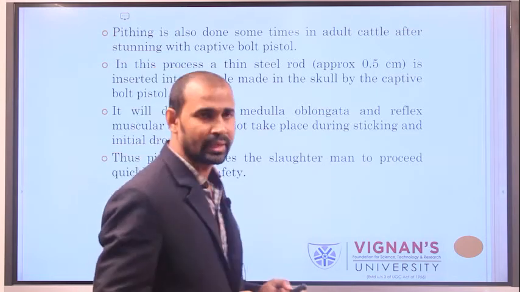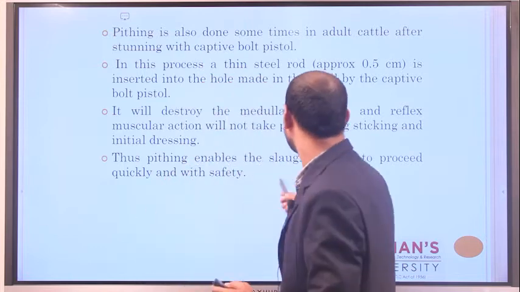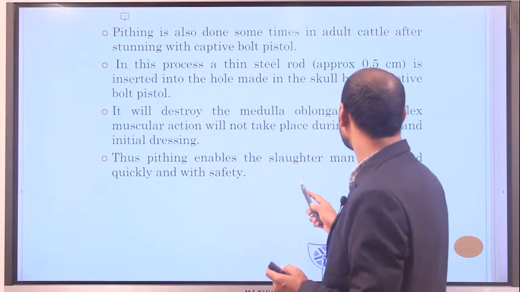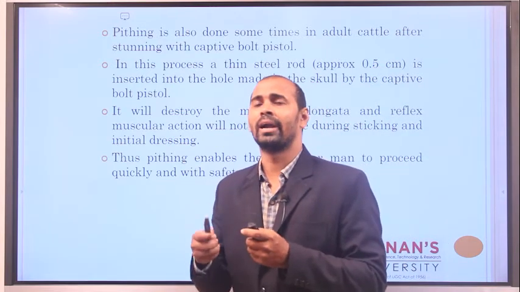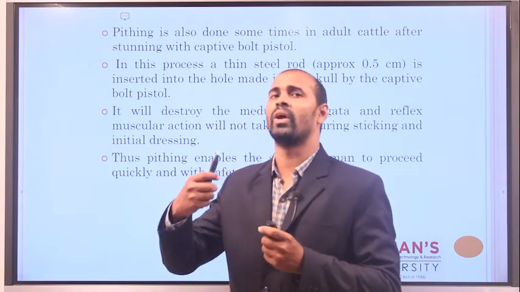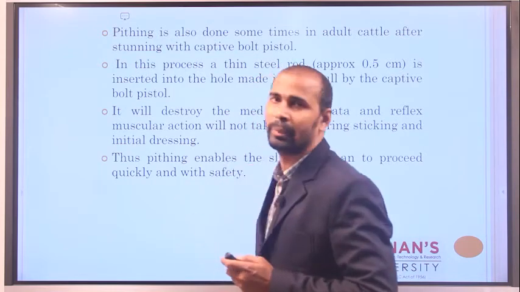Pithing also enables the slaughterman to proceed with safety, and the slaughtering can be done very quickly if you follow this pithing technique.